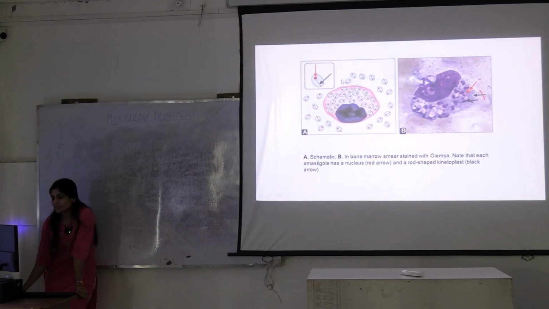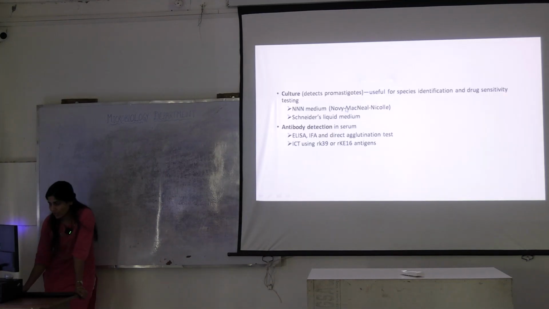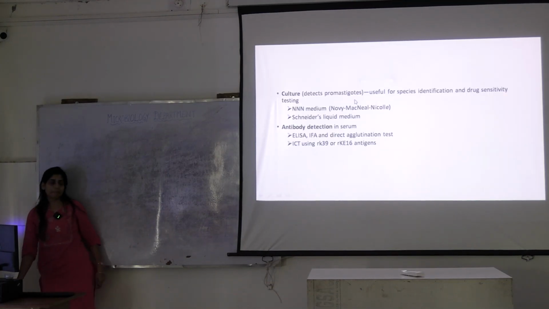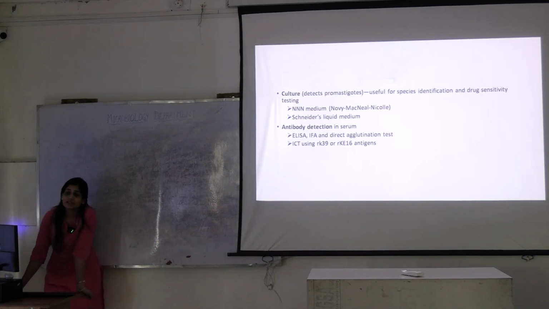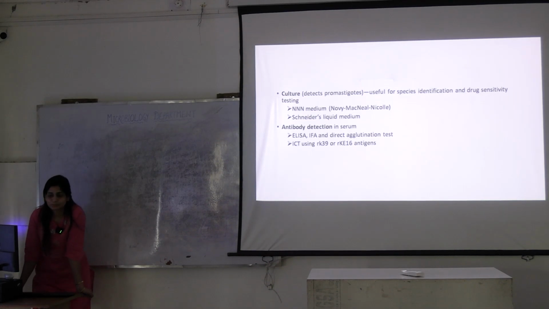See, this is the form I told you about. This thing here, it's the axoneme. What is this? Nucleus. And this small thing here is the kinetoplast. How will you culture this? Why are we culturing these parasites?